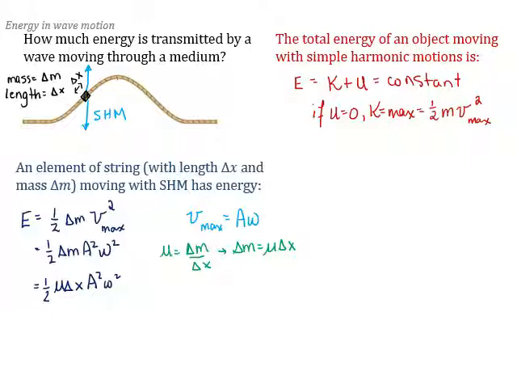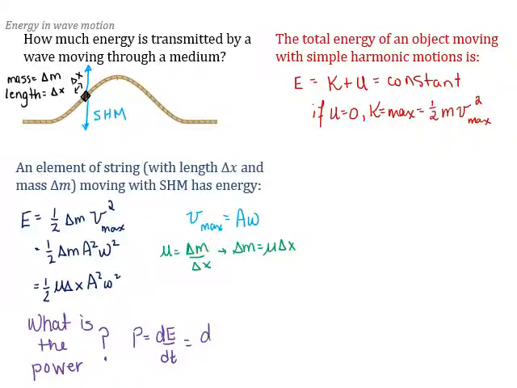That can be useful, it's kind of okay, but power, the rate of delivery of the energy, is a really useful concept. So let's switch to power. Let's ask, what's the power of that wave? So how fast is the energy delivered? That's really important. So the expression for power is change in energy over change in time, the rate of delivery of energy.